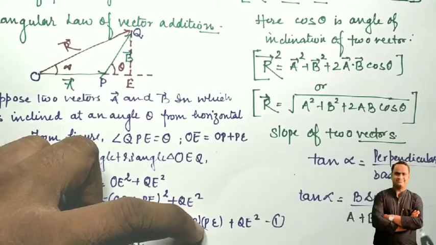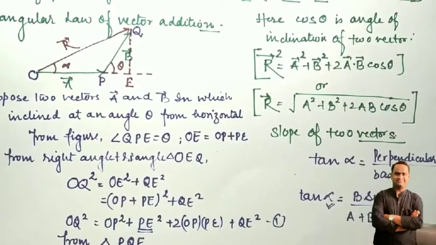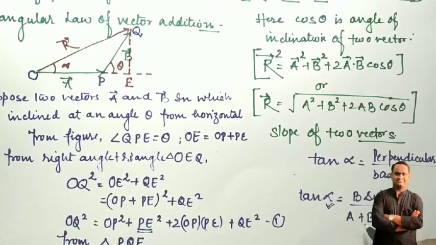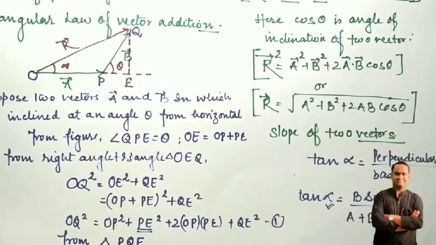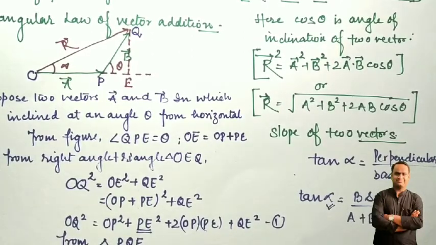It means that if we want to calculate tan alpha, then we have to know theta and we have to know vector A and vector B. Easily we can calculate the slope and the resultant of the two vectors A and B with the help of the triangular method.